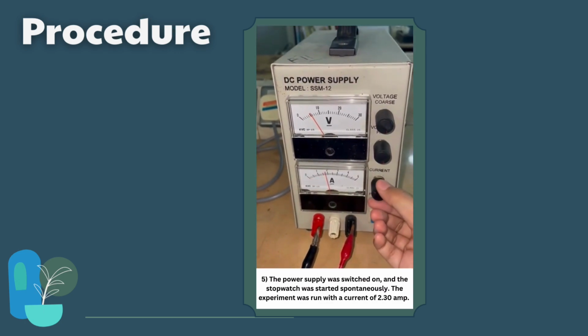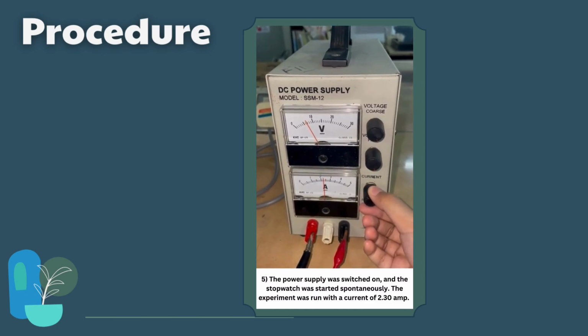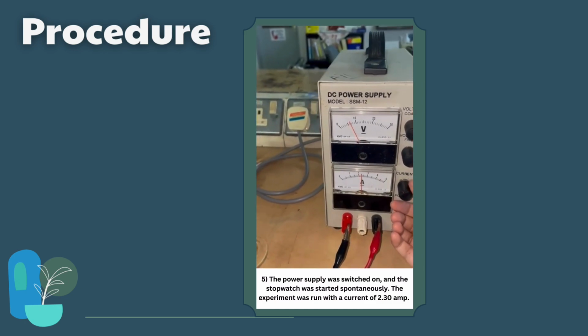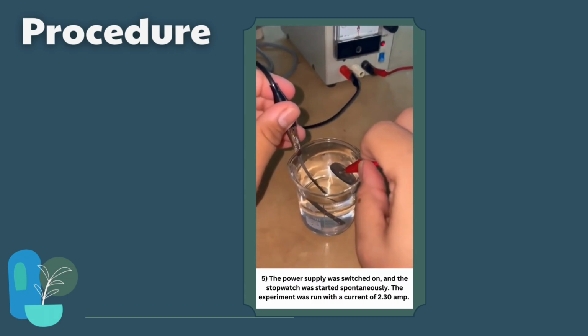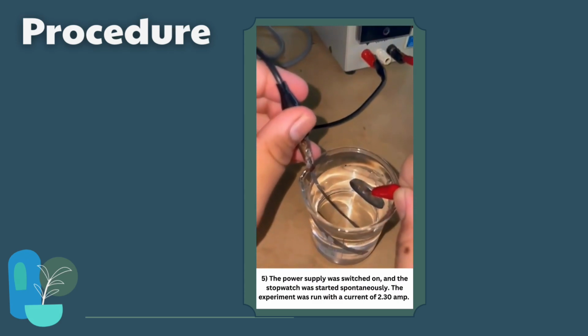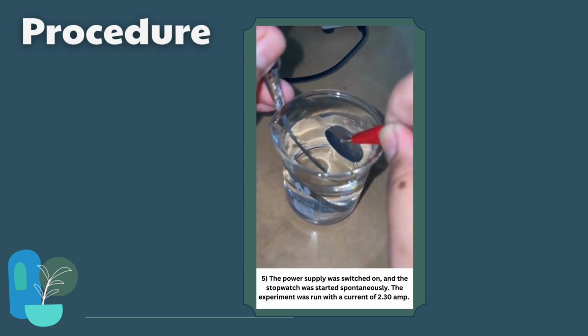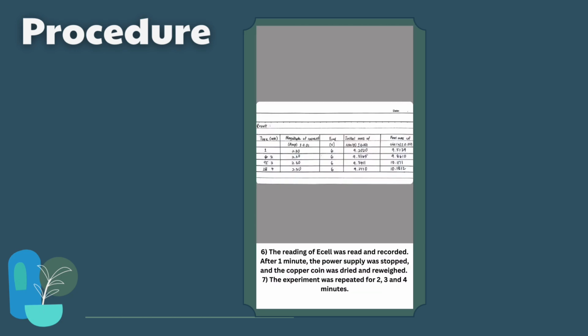Fifth, the power supply was switched on and the stopwatch was started simultaneously. The experiment was run with a current of 2.30 ampere. Sixth, the reading of the cell was read and recorded. After 1 minute, the power supply was stopped and the copper coin was dried and reweighed. The experiment was repeated for 2, 3, and 4 minutes.